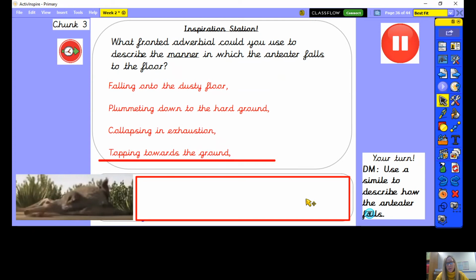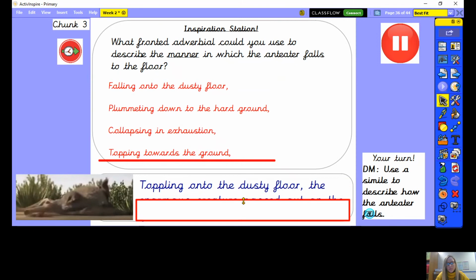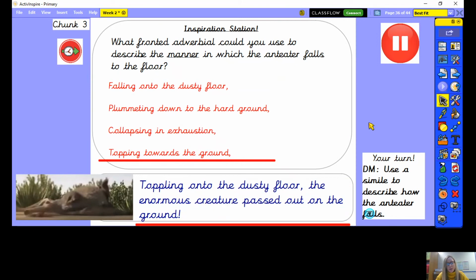So here's my modelled example of my chunk 3, my final sentence to describe what happens to this anteater. So I've used toppling onto the dusty floor, the enormous creature passed out on the ground. So I've used the verb toppling there just to make it a bit more exciting than falling.